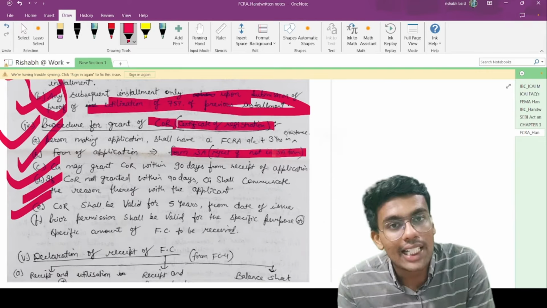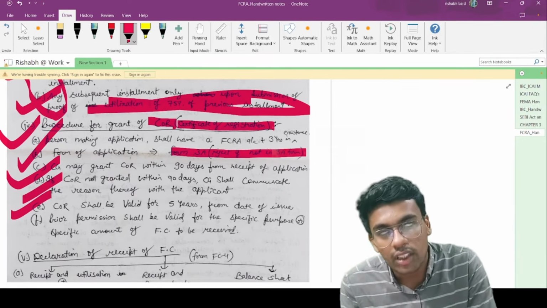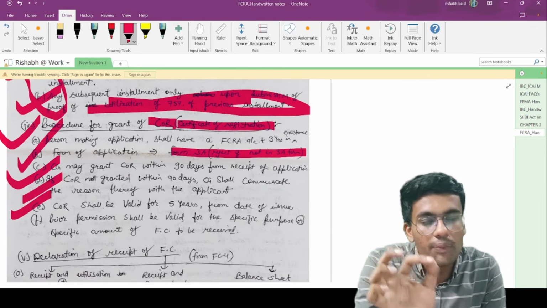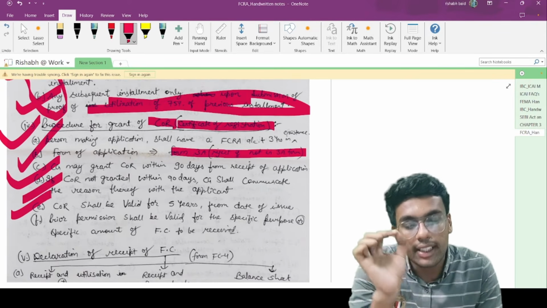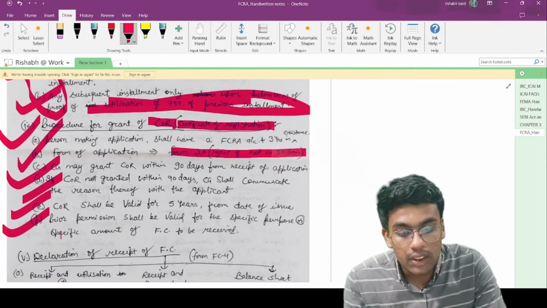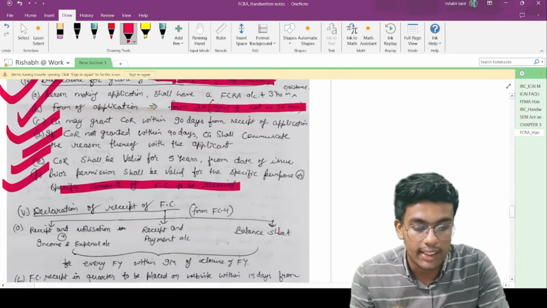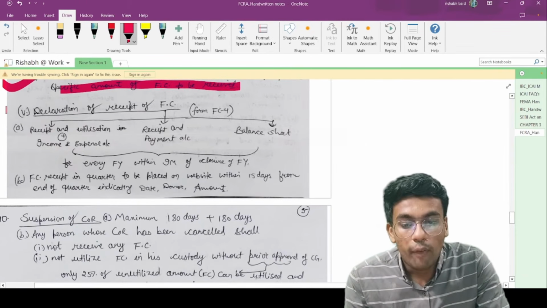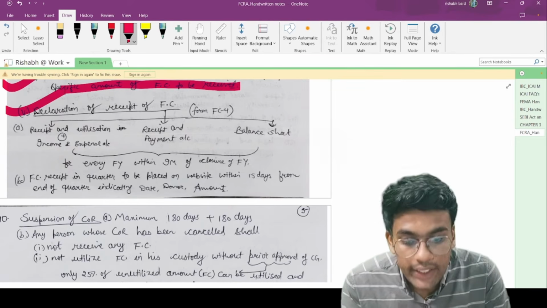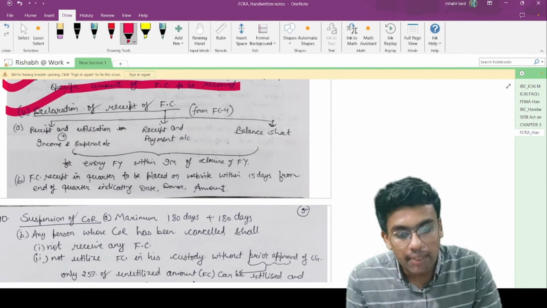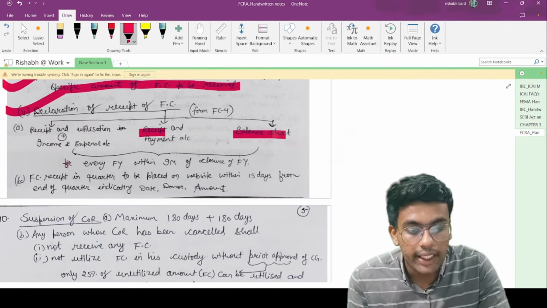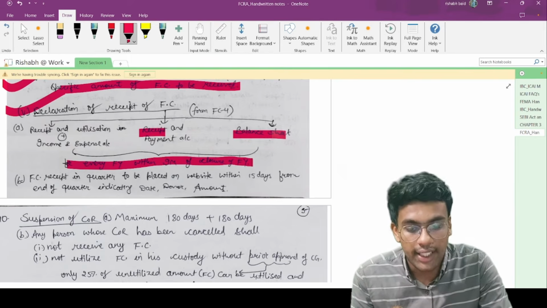This MCQ was asked in my examination: what is the validity of certificate of registration in case of FCRA? If you have been granted a certificate of registration, then the validity is up to 5 years. Prior permission shall be valid for a specific purpose or a specific amount of foreign contribution to be received. Now point number 5 talks about declaration of receipt of foreign contribution. The receipt and utilization account along with the income and expense account, receipt and payment account and balance sheet are to be submitted within 9 months from the end of every financial year.